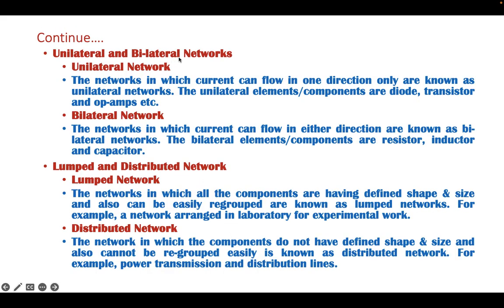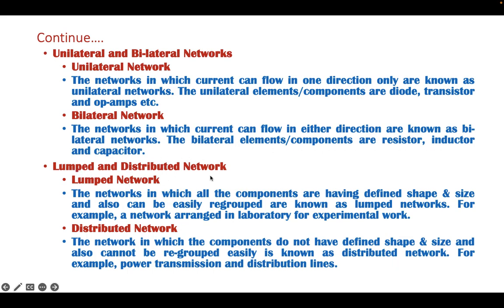Now, the unilateral and bilateral networks. A unilateral network is a network in which current can flow in one direction only. The unilateral elements or components are, for example, diode, transistor and op amp. Whereas a bilateral network is one in which current can flow in either direction. The bilateral elements or components are resistor, inductor and capacitor.